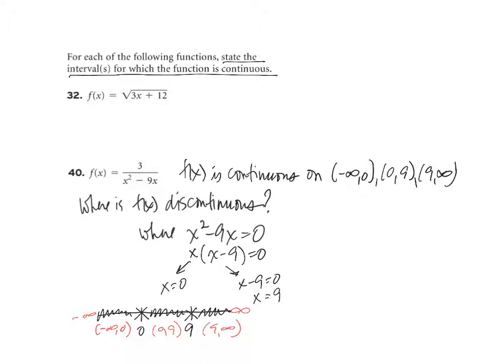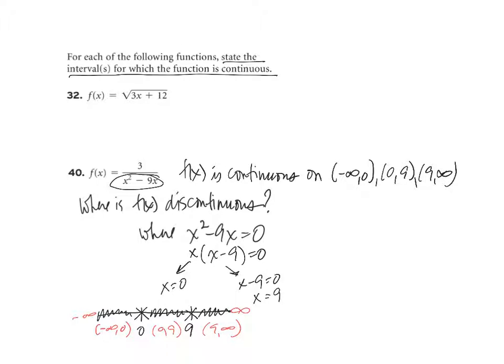All right, question number 32 here. We have a radical function. So these really are sort of, at this point, the two types of functions that are tricky because they do have interesting situations, right? Rational functions, you have to worry about the denominator and where the denominator is 0. For radical functions, for even radicals, square roots, fourth roots, sixth roots, you cannot take the square root of a negative and get a real number out, right?